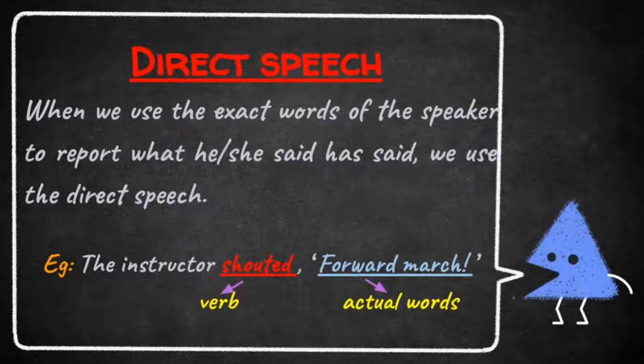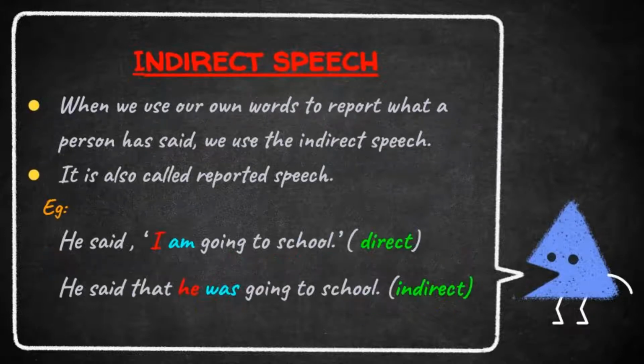We have to put a comma after the verb, and the words of the speaker are written within inverted commas. And whatever we write inside the inverted commas or quotation marks, the first letter should be in capital.